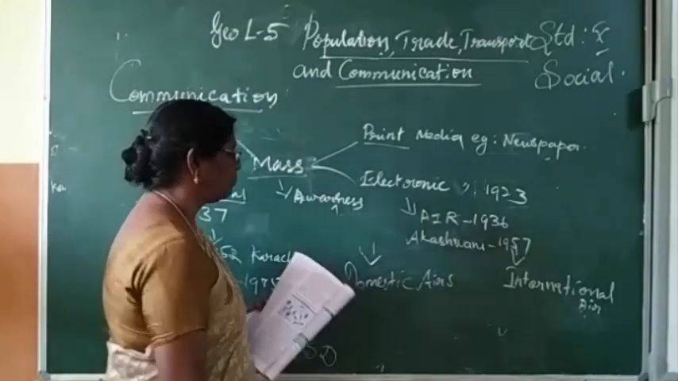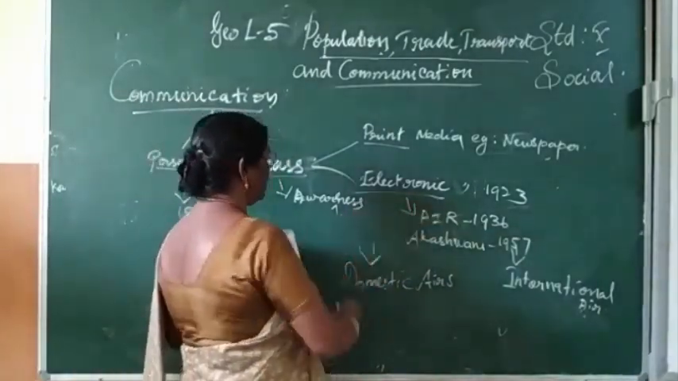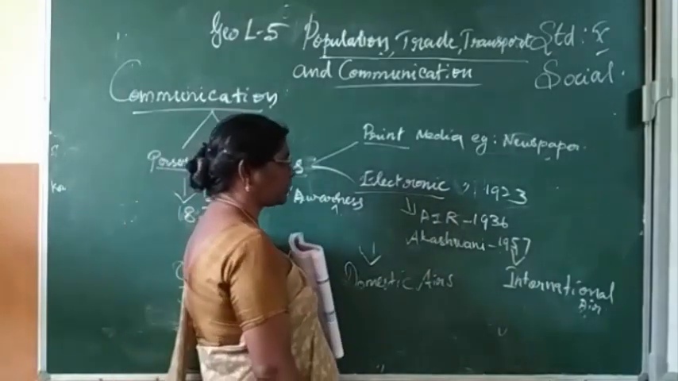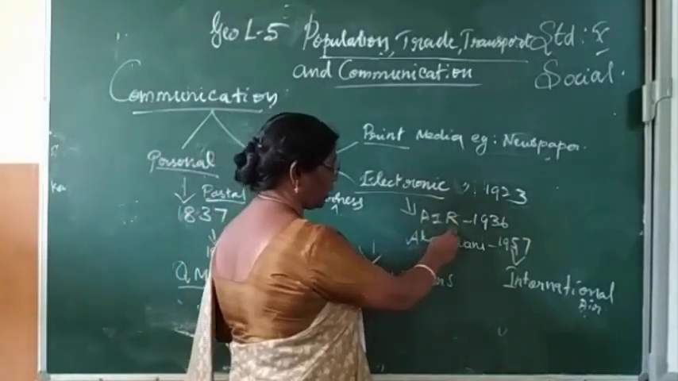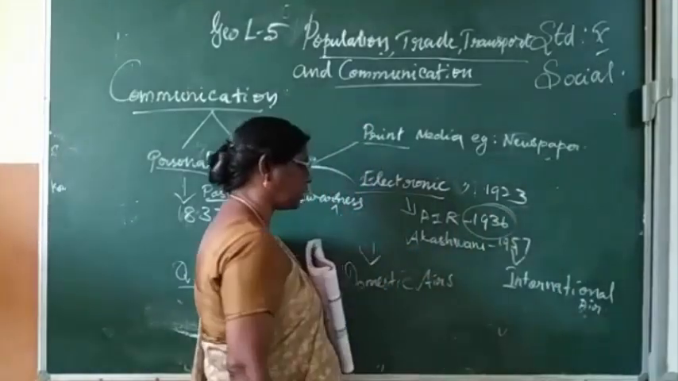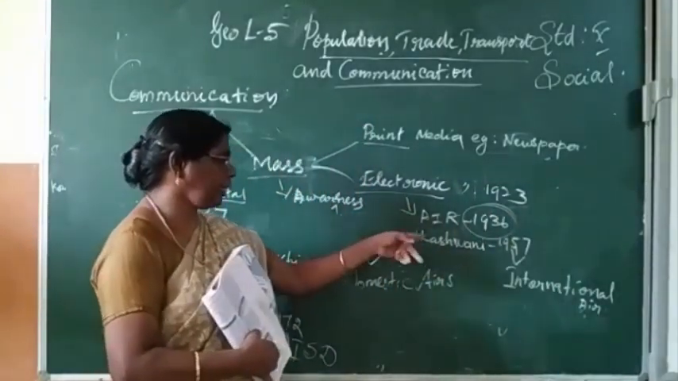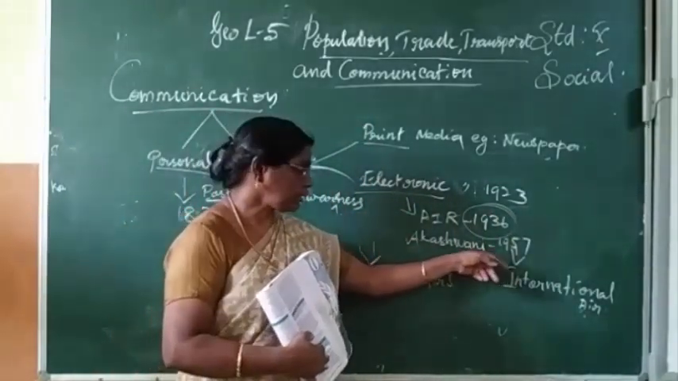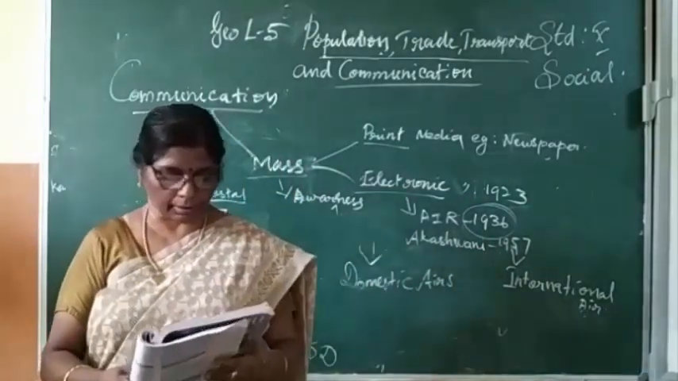Then electronic media: radio broadcasting was started in the year 1923. All India Radio was established in the year 1936. Then it was renamed as Akashvani in the year 1957.